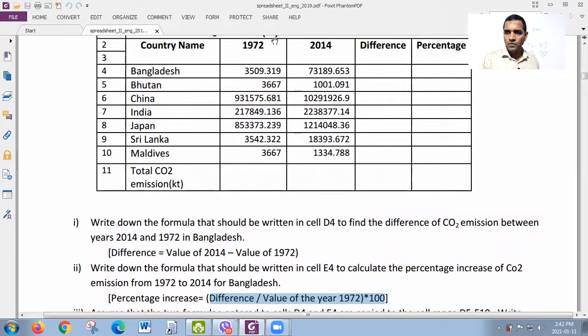Equal, bracket, C4 minus B4, close bracket, slash B4, asterisk 100. Is it correct?